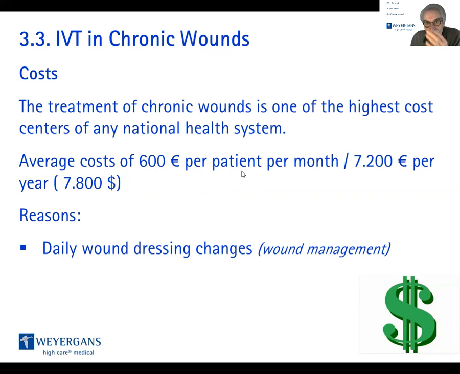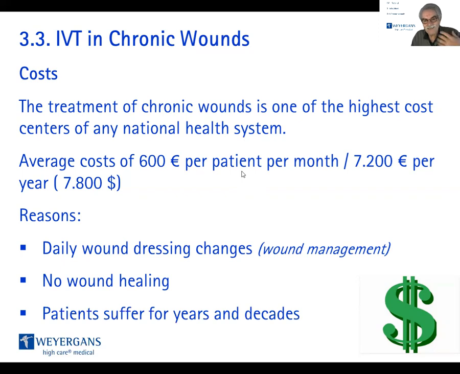And they keep that business for sure ongoing. There's nobody interested in healing of the chronic wounds, and that is why there is not sufficient healing. The patients are suffering for years and years and decades.